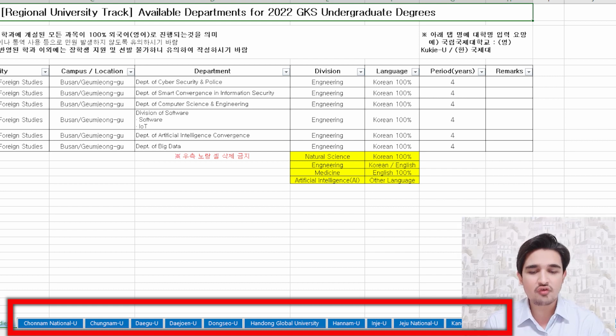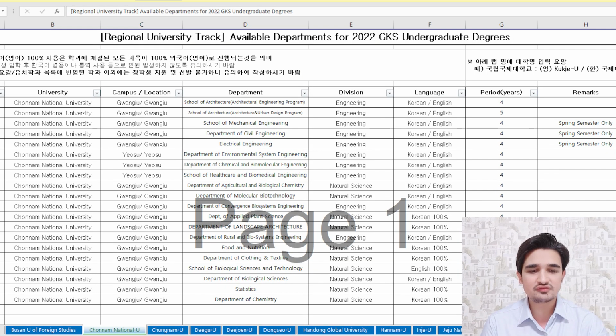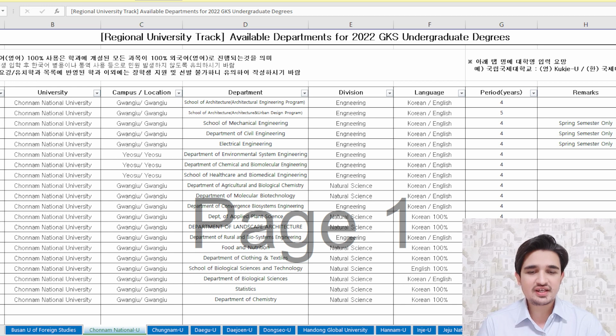For example, I want to apply to Chonnam University, so I have to click on Chonnam University, and in Chonnam University you can check the available departments. So all departments which are available under GKS, they are present here. For example, there is Department of Mechanical Engineering, there is Department of Molecular Biotechnology, there is Department of Food and Nutrition. So all the departments which are available under GKS, they are written here.